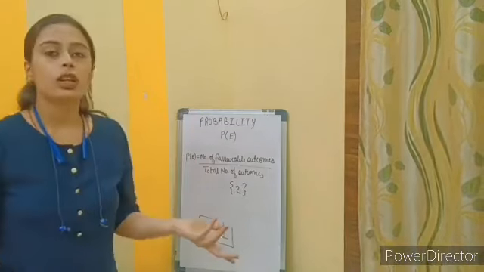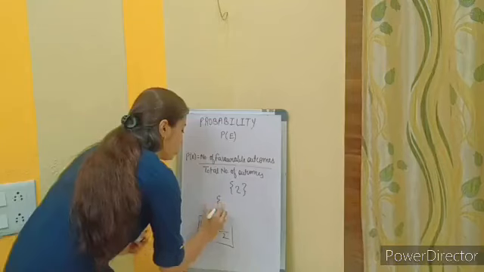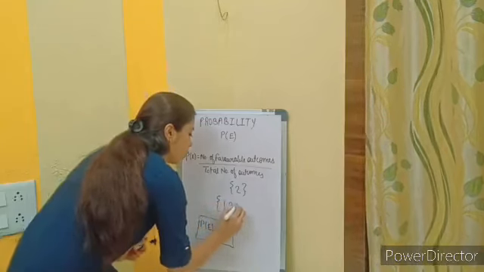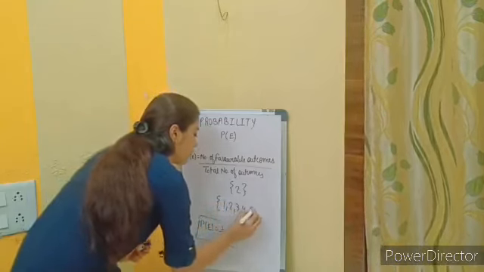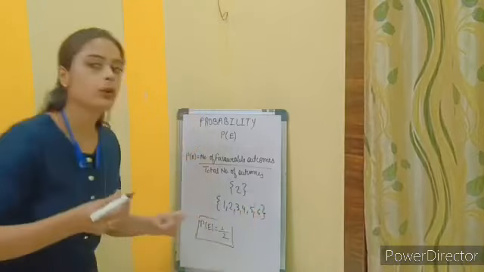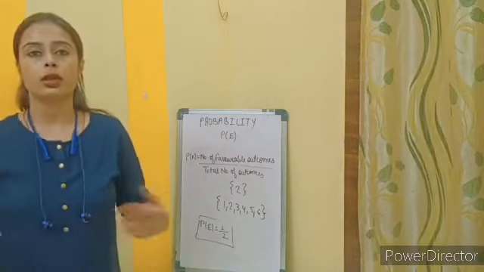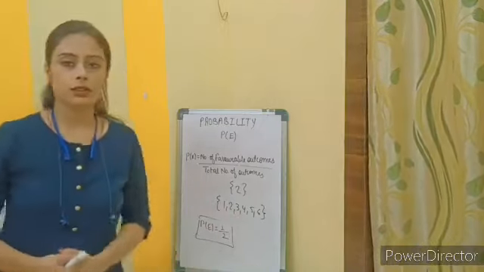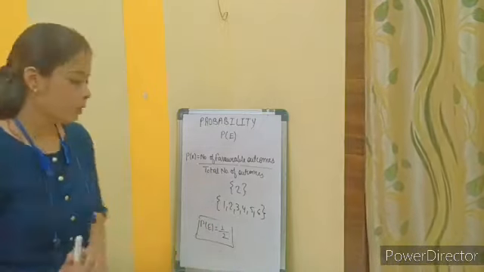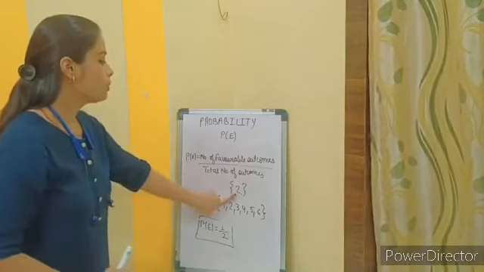But what are the possible outcomes? The total outcomes here are 1, 2, 3, 4, 5, 6. It may be possible that after rolling we would get 3, or 5. But I want 2. Okay, so my favorable outcome is 2.